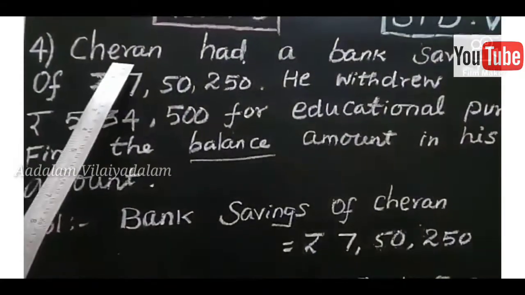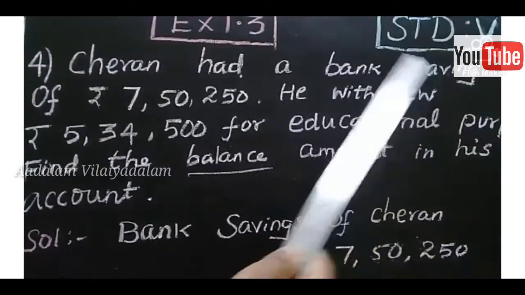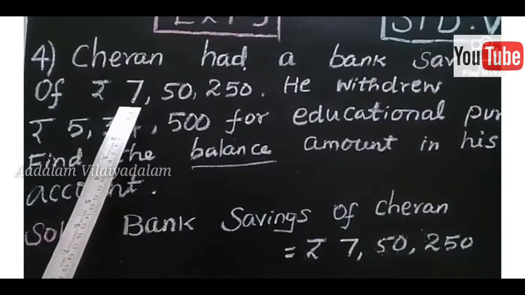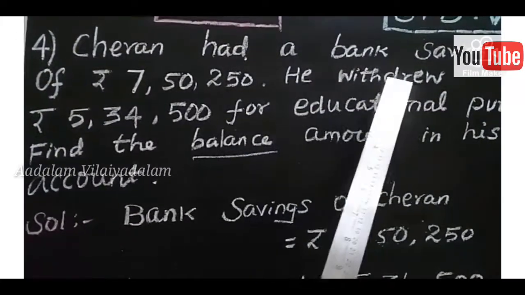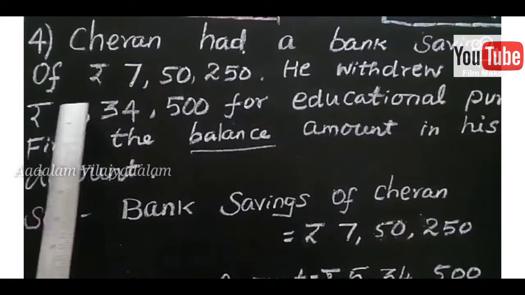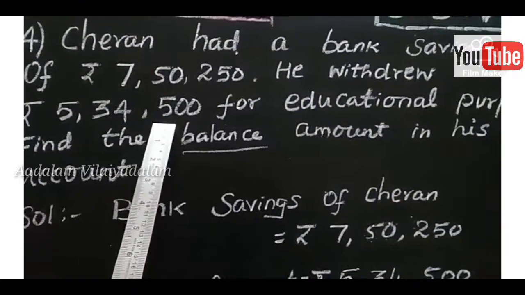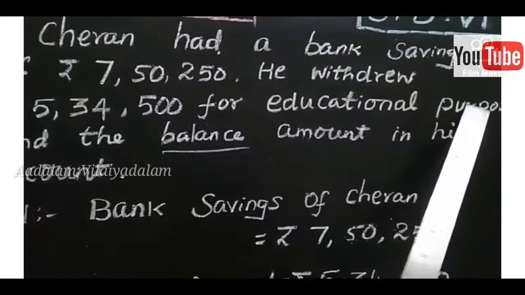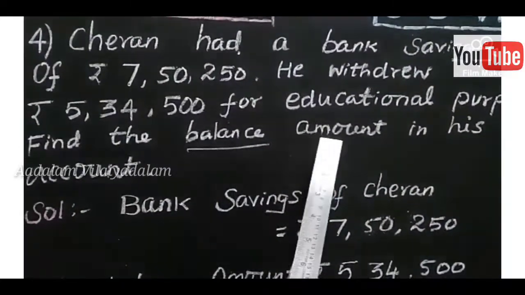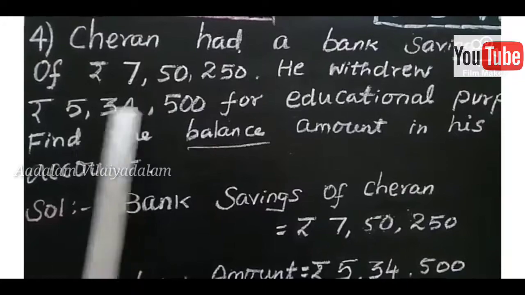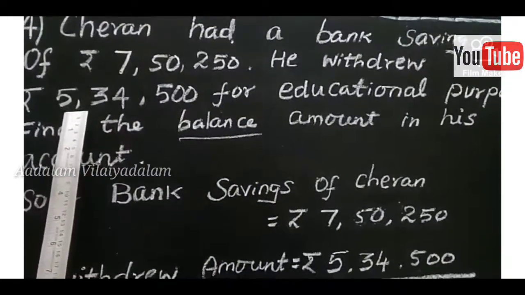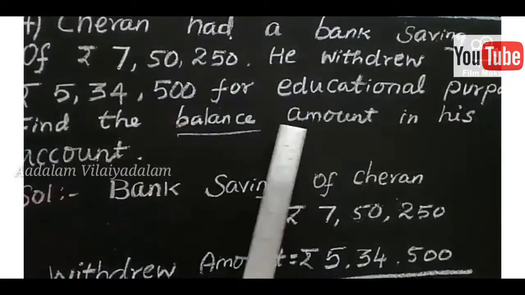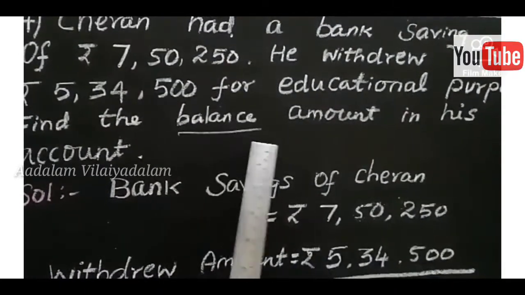Fourth question. Charan had a bank saving of rupees 7,50,250. He withdrew 5,34,500 for educational purposes. Find the balance amount in his account. Here the total saving amount is given, so the withdrawn amount is given. You find the balance amount. Balance means you should subtract.